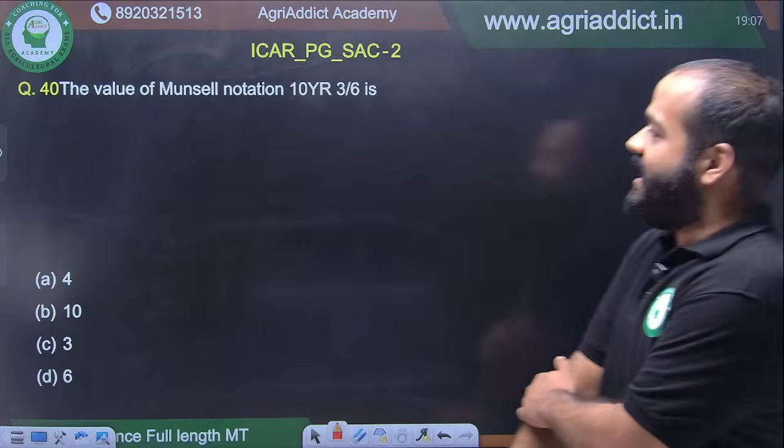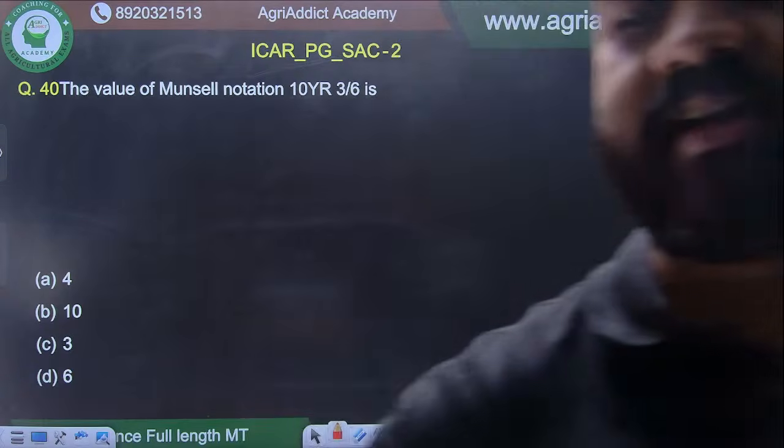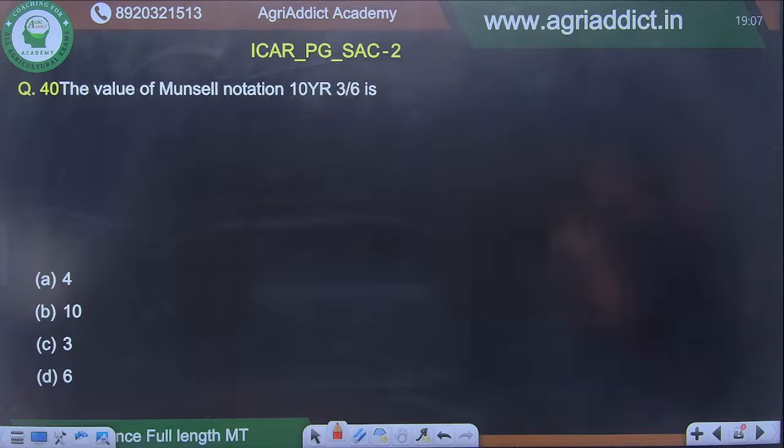Question 40. This question, let's see if you can do. The value of Munsell notation 10 YR 3 by 6 is. Where is the answer? I can see 3. Yes, you are very correct. Option 3 is the answer. No, not option 3. 3. Option 3 is in C. Very good.